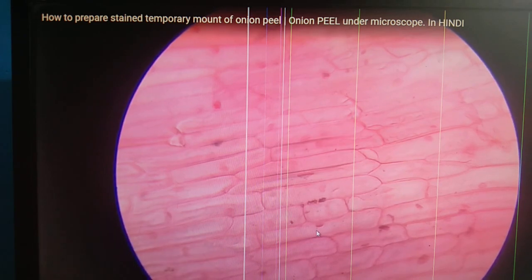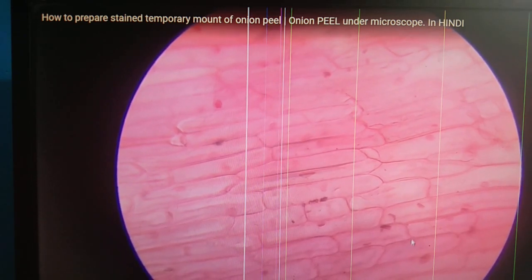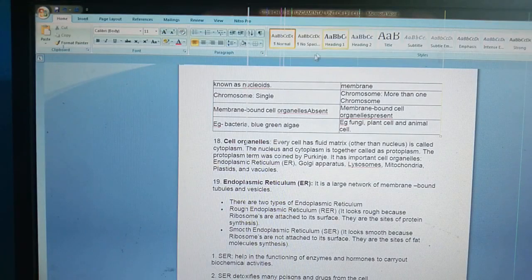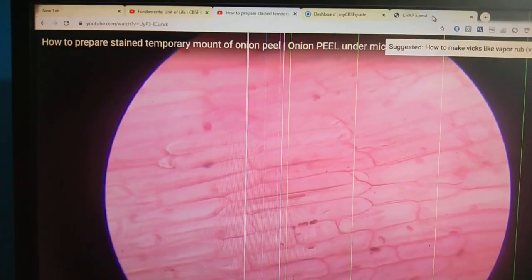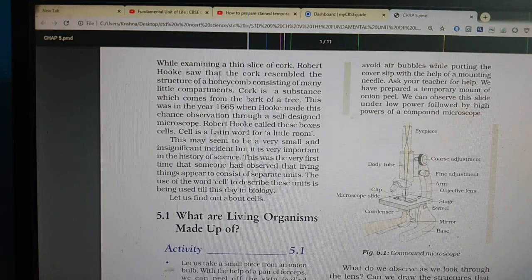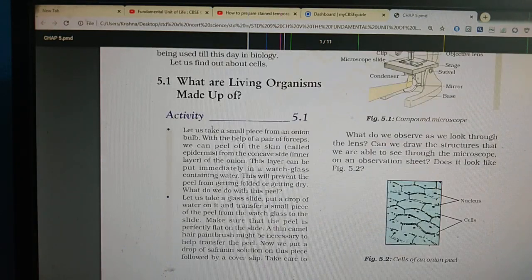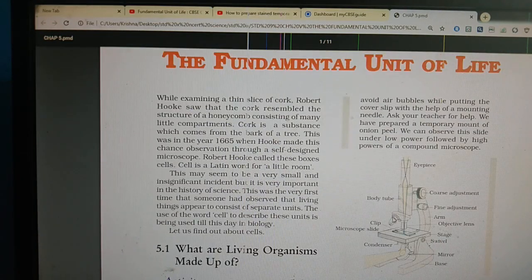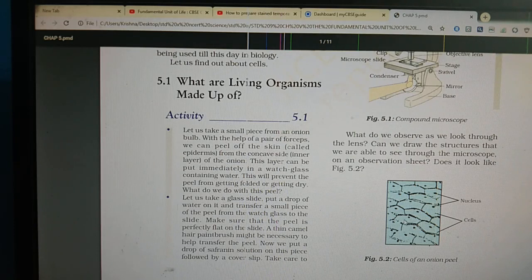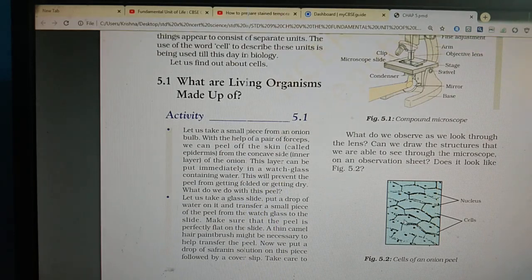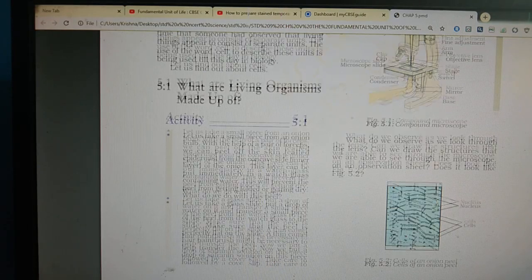So whatever topic I had explained, let us check how many topics I had explained from the textbook. See, I had explained this para and this activity. This onion cell also we have seen in the video. So up to this you have to read from